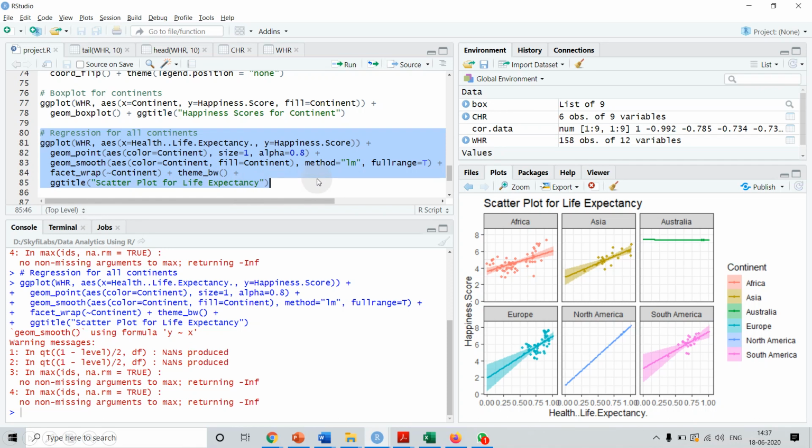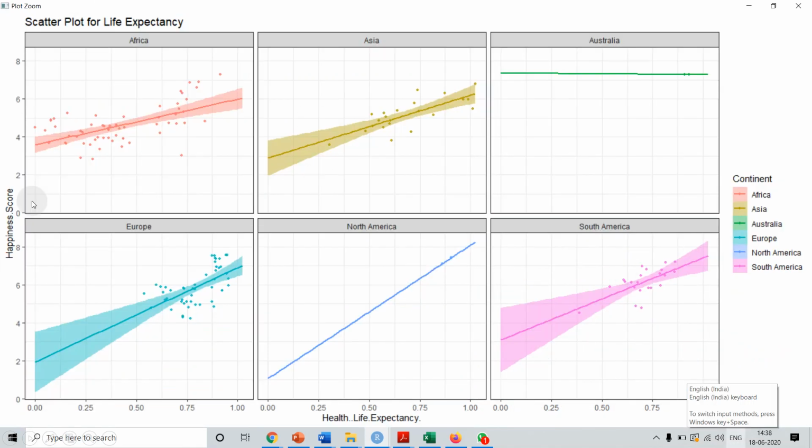If we zoom in, see, for every continent it has given one chart over here. This is the scatter plot. The x-axis is the life expectancy and y-axis is happiness score. This is the regression line. The points color is based on the continent.